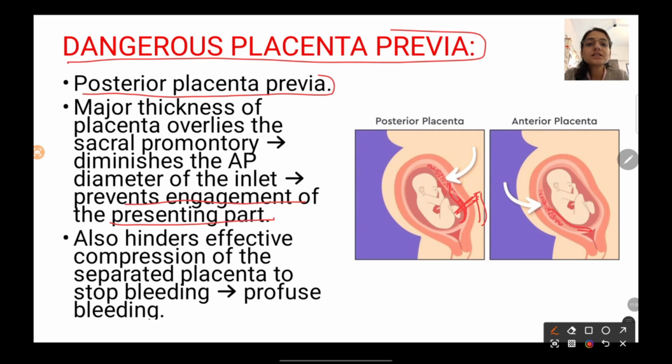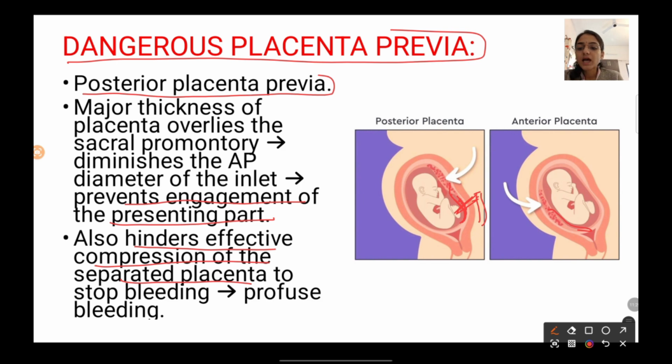And what does this lead to further? Due to this prevention of engagement, it hinders the effective compression of the separated placenta. Normally, as the fetal head gets engaged, it will compress that separated placenta, and due to that compression, the bleeding will stop, right?